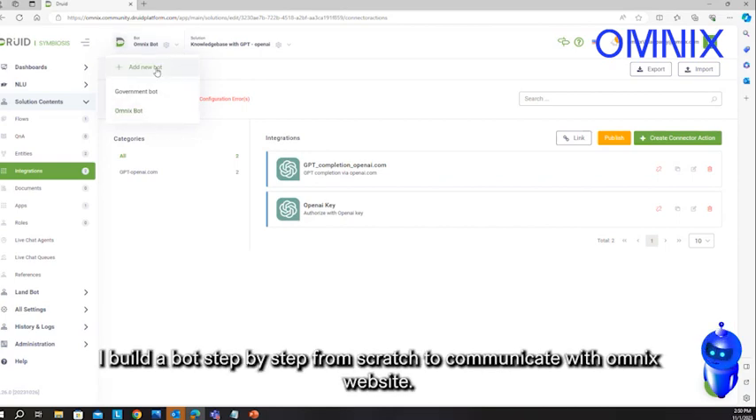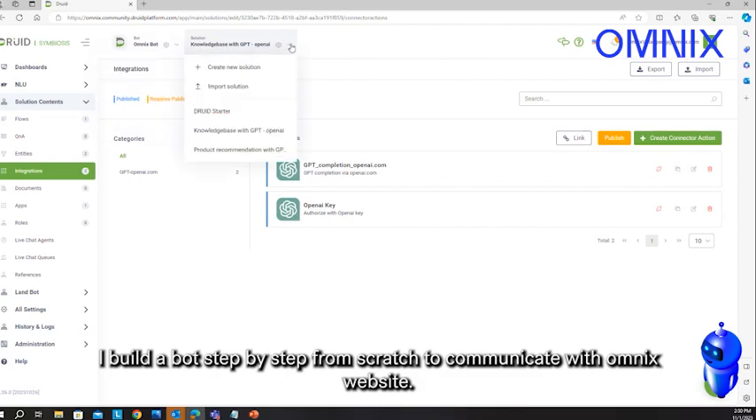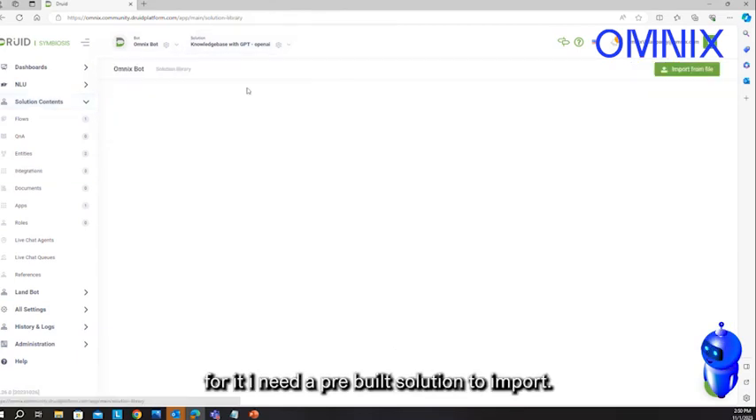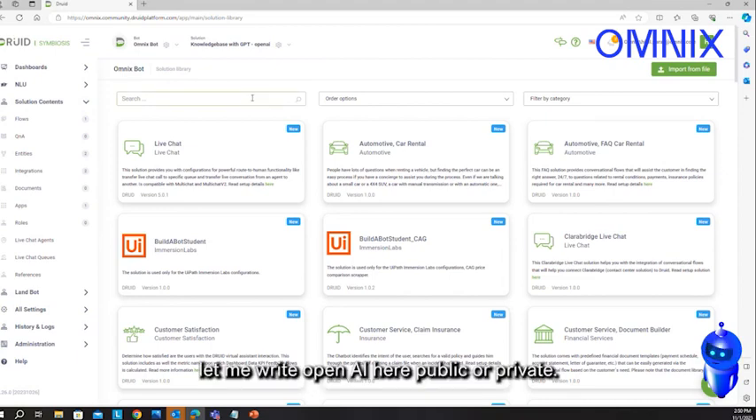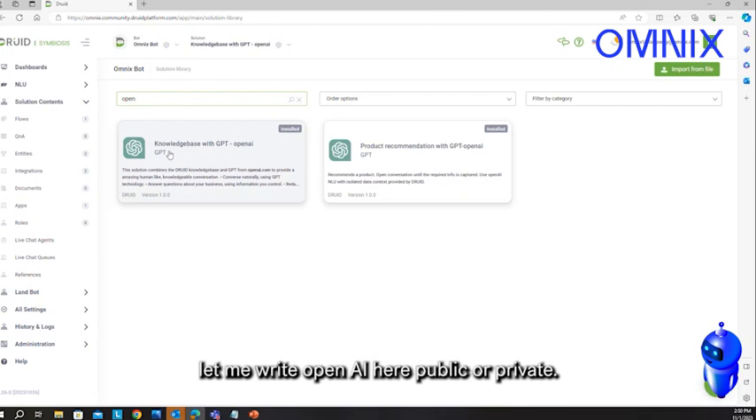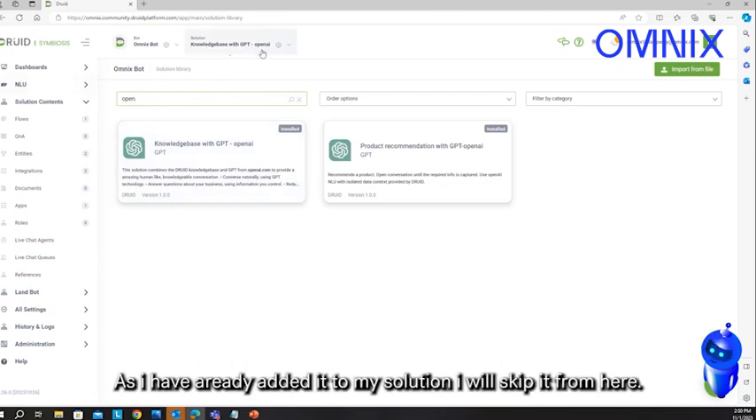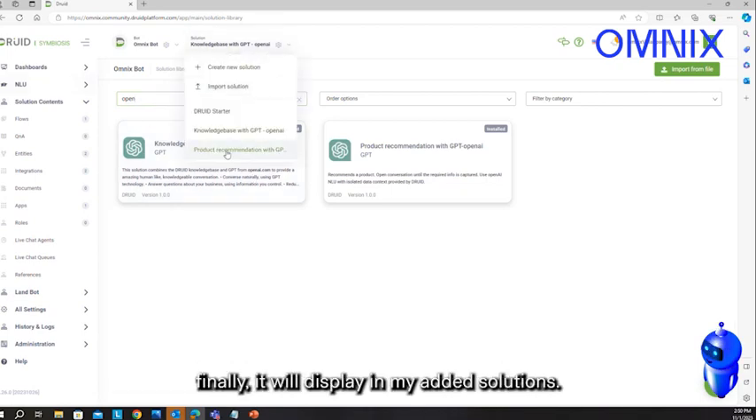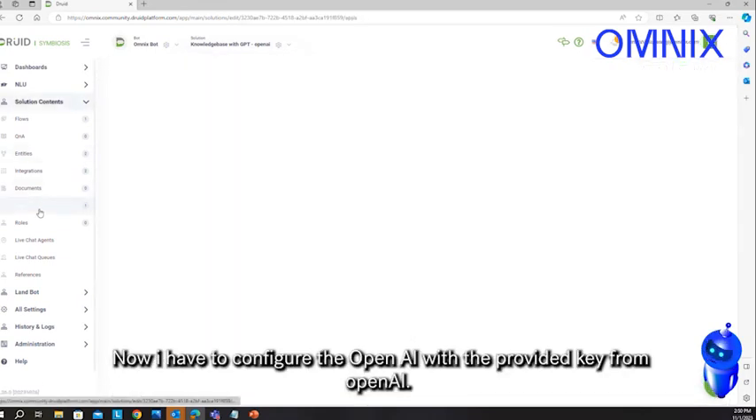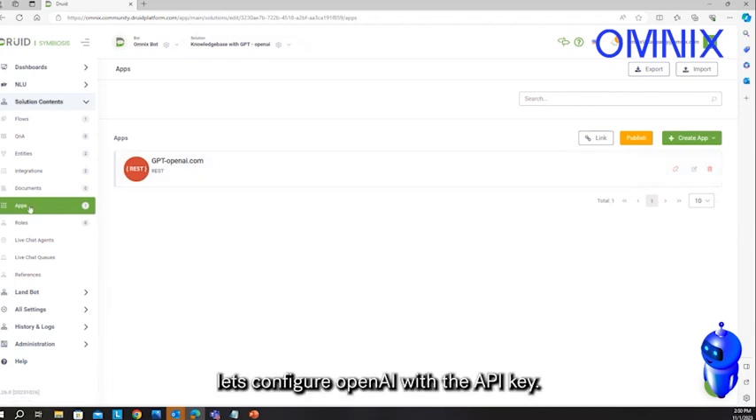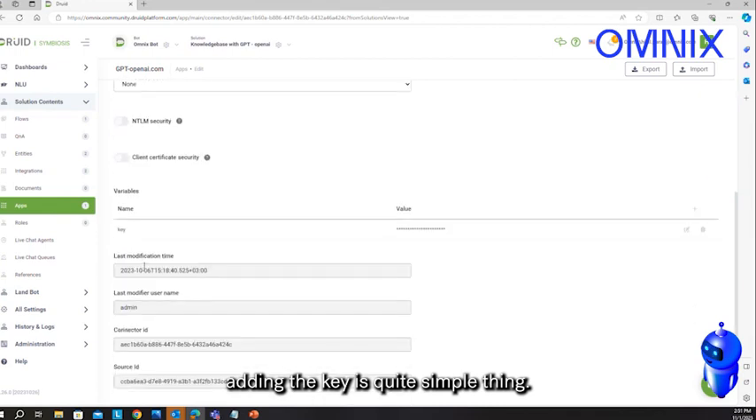I built a step-by-step bot and script to communicate with the Omnex website. For it, I need a pre-built solution to import generative AI or Azure OpenAI. Let me write OpenAI here, which is public or private. As I have already added it to my solution, I will skip it from here. Finally, it will display in my added solutions. Now I have to configure OpenAI with the provided key from OpenAI. Adding the key is quite a simple thing. Okay, we are connected with OpenAI or Azure OpenAI.